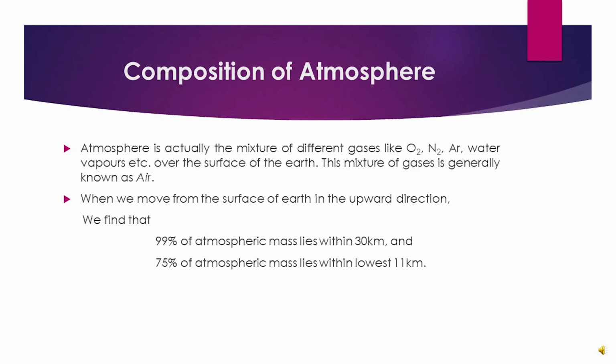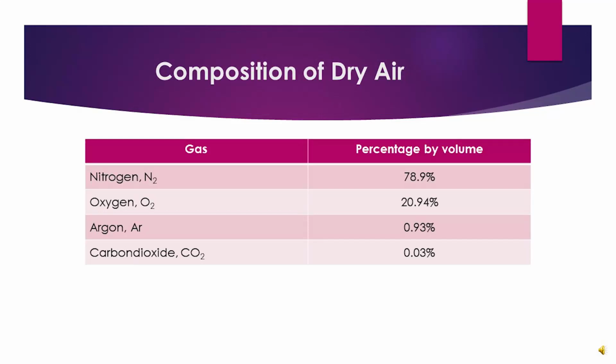When we move from the surface of Earth in the upward direction, we find that 99% of atmospheric mass lies within first 30 kilometers and 75% of atmospheric mass lies within lowest 11 kilometers. Composition of dry air. It is not including water vapors because the percentage of water vapors will be different in different areas of the world, and also it will be different in the whole year.